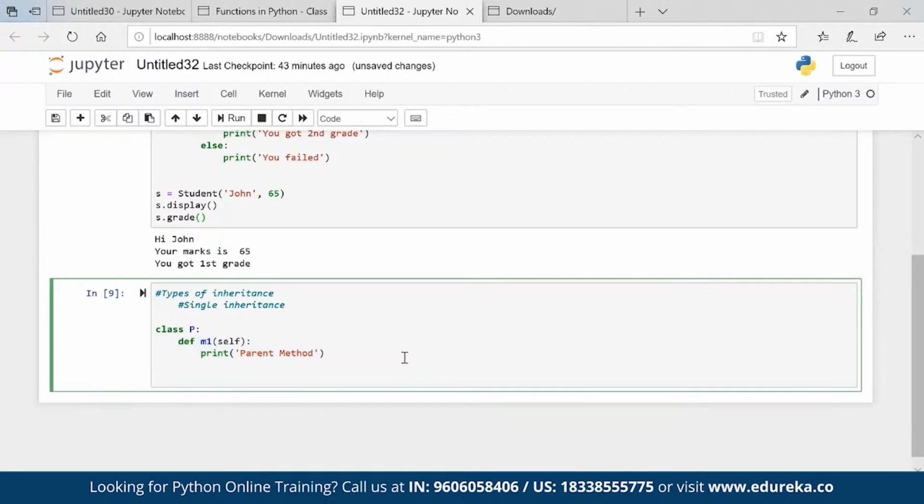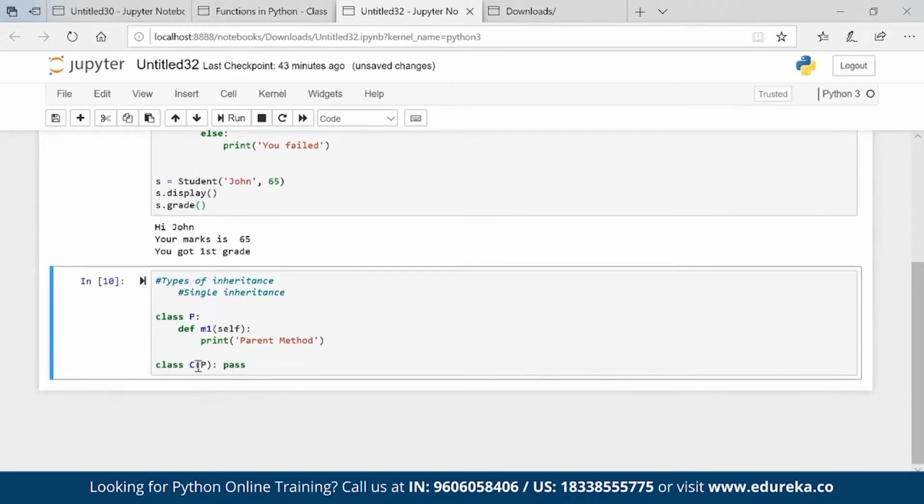Now I have a class C, and I am passing the parent class P in brackets, colon, pass. Now what is the property of C? Does C have its own property or not? We don't have any C property, right? C is just a standalone class. C as a child doesn't have any property of its own.